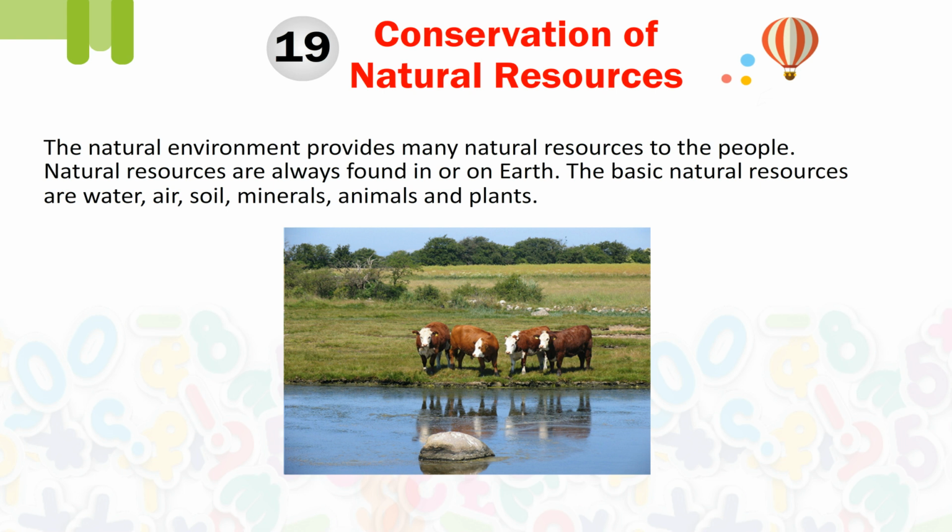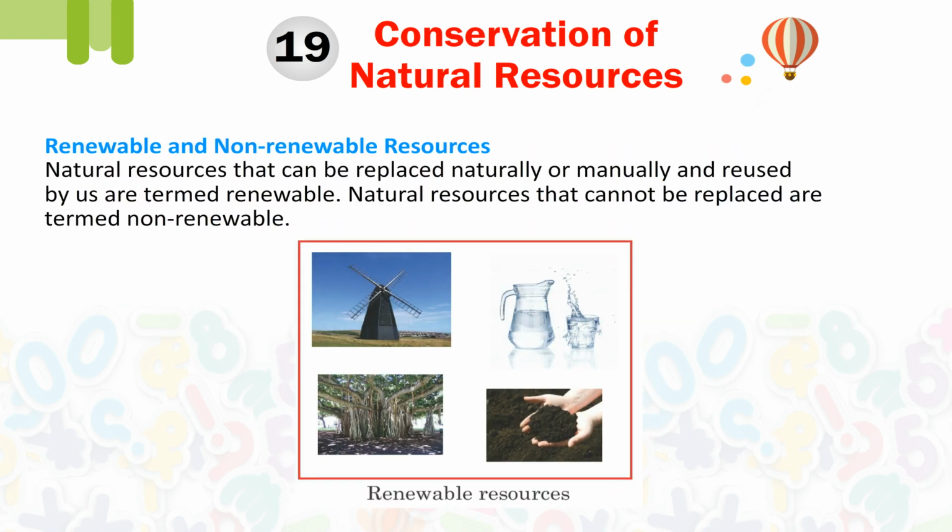The natural environment provides many natural resources to the people. Natural resources are always found in or on earth. The basic natural resources are water, air, soil, minerals, animals and plants. Renewable and non-renewable resources. Natural resources that can be replaced naturally or manually and reused by us are termed renewable. Natural resources that cannot be replaced are termed non-renewable.